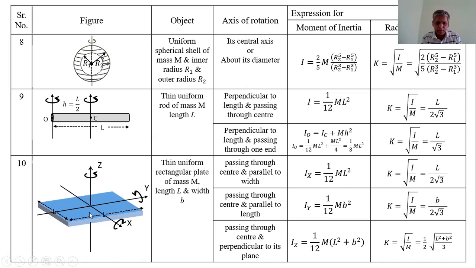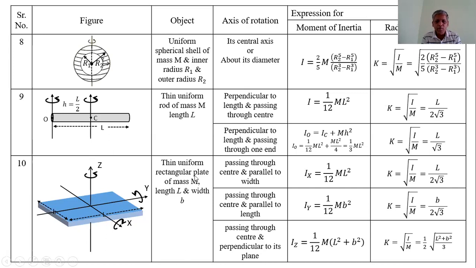The z-axis is perpendicular to the plane surface of the plate, and passing through the center. These are the three axes.